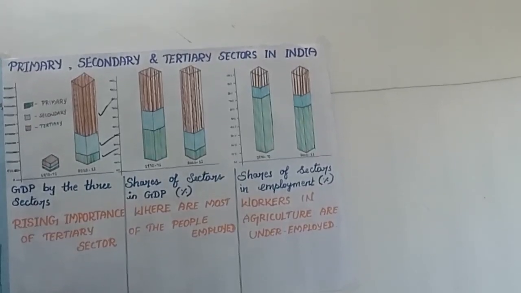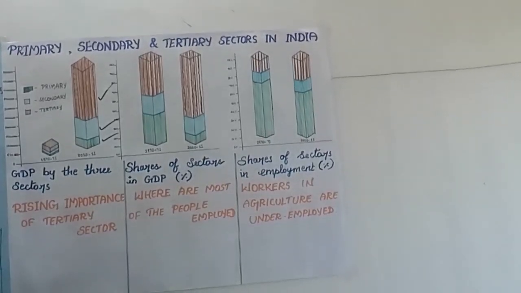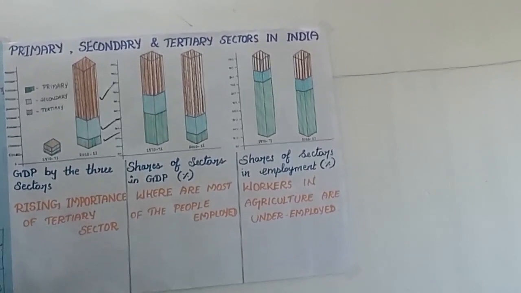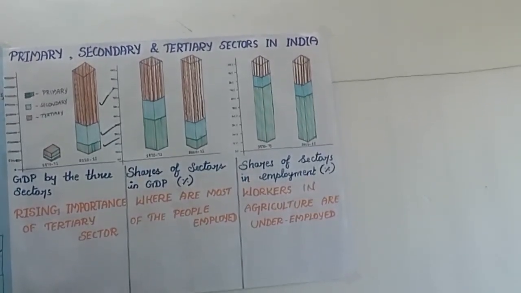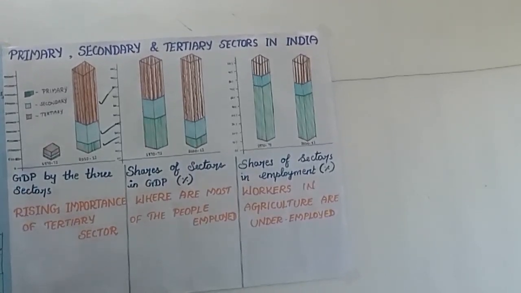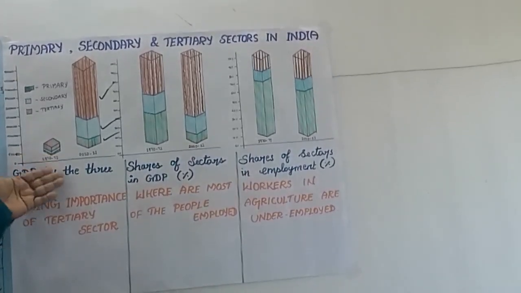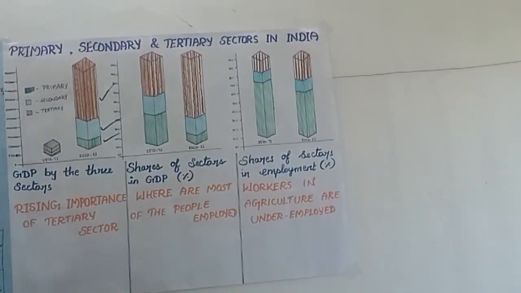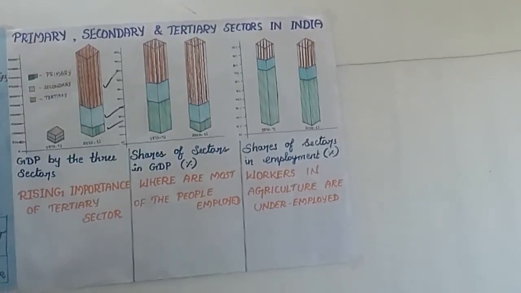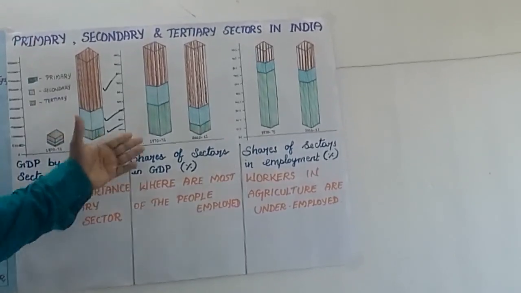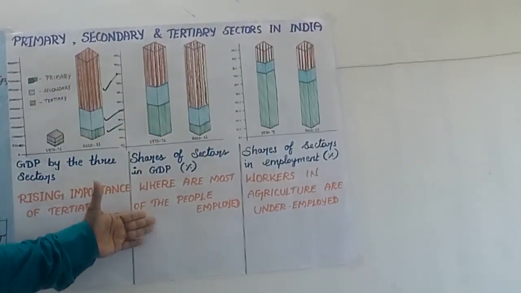That is, we will read in the same economics lesson, chapter 4, the globalization lesson. We will read about MNCs. Because of this reason, the tertiary sector developed over 40 years, and by 2010 to 11 the GDP had increased.